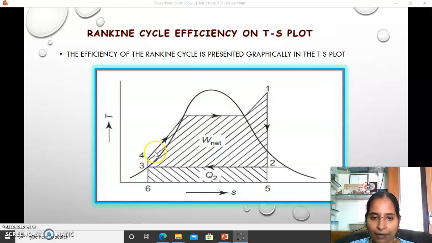Think of the point where this line intersects the saturated liquid line: if it is a point O, then 4 to O is sensible heat addition, and O to O dash is the latent heat of vaporization.